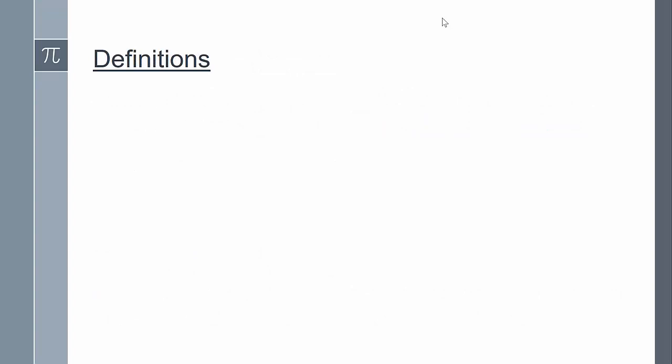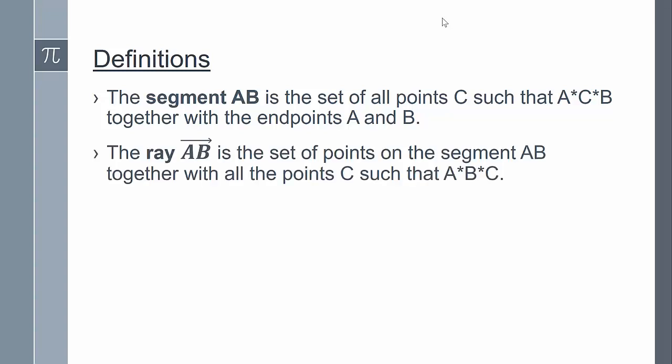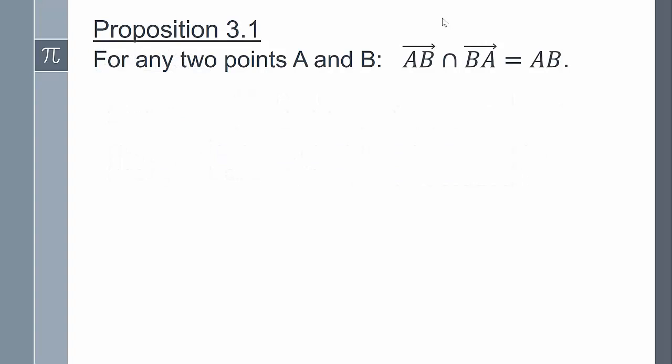Before we look at the next axiom, let's recall some definitions. The segment AB is the set of all points C such that C is between A and B, together with the endpoints A and B. This is a definition we looked at earlier in the semester, but now I'm using the betweenness notation here. And recall that the ray AB is the set of points on segment AB, together with all points C such that B is between points A and C.